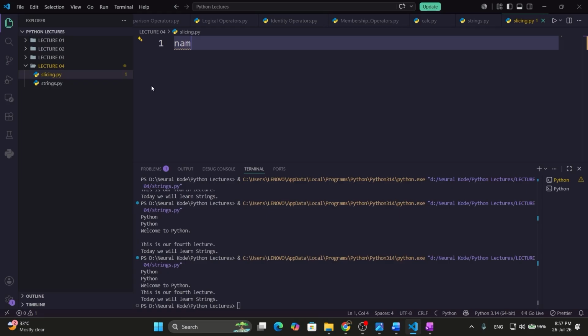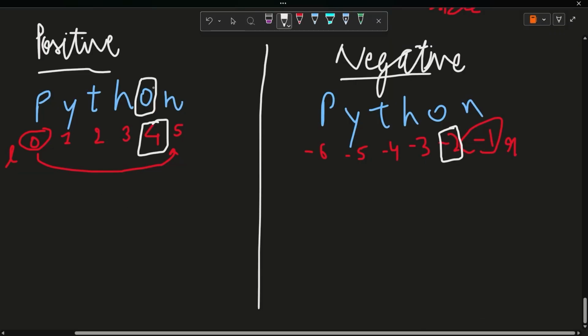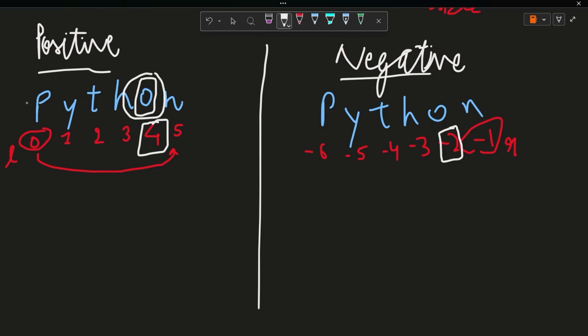Now I will write one variable. I will write here name is equal to, let's say, Python, and I need to print O. As I have discussed here, I want to access this O only. I don't want to print P, Y, T, H or N. I want to print one specific character of a string, or the variable or anything you may want to call it. I don't want to print these other characters.